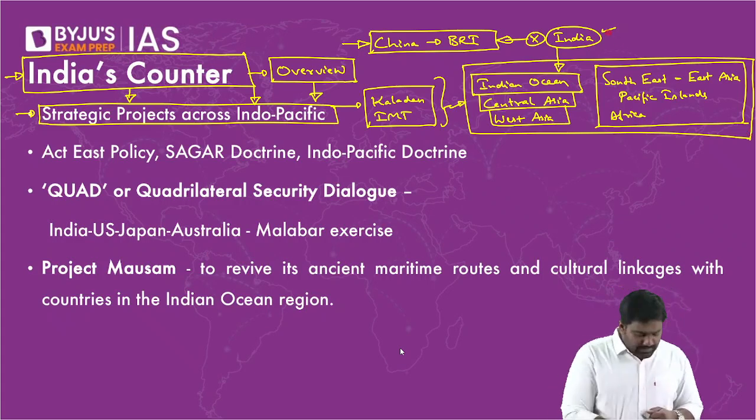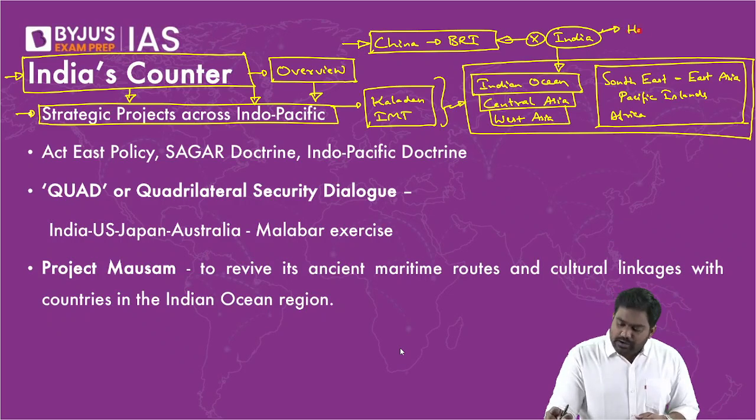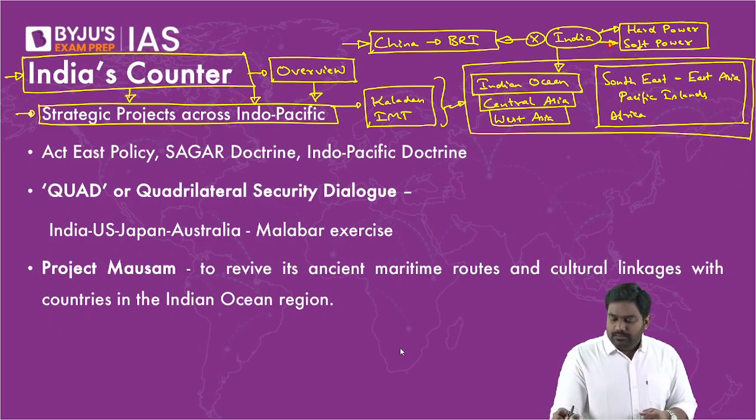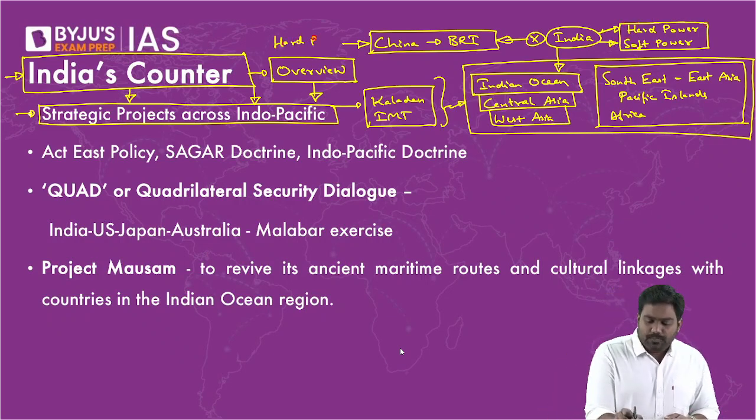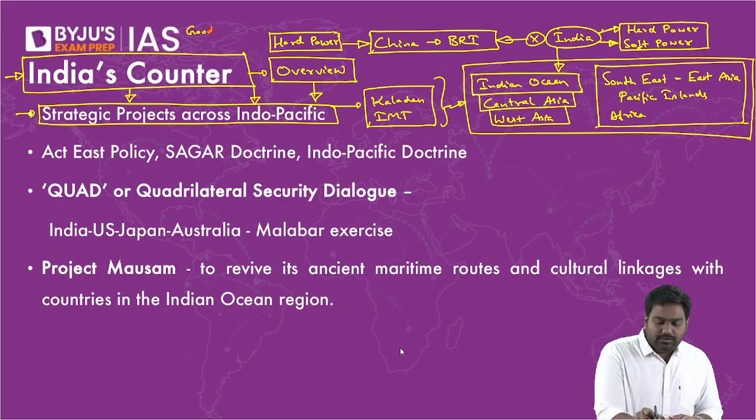And also, please understand, India's influence does not come just from our hard power. It actually comes from a mix of hard power and soft power. This is the advantage India has against China. China is all about hard power projection. Even if it tries to use soft power, it does not enjoy that goodwill, that trust factor. The goodwill is missing between China and other countries.